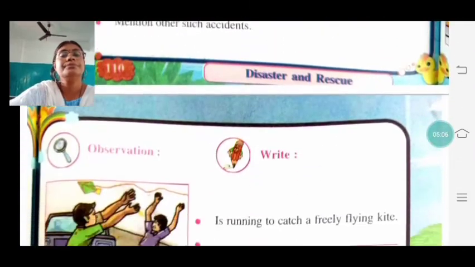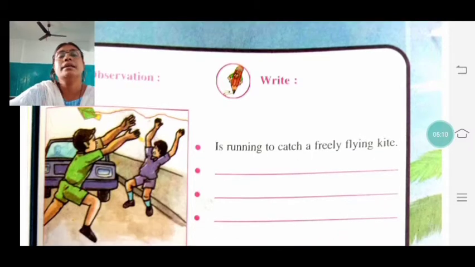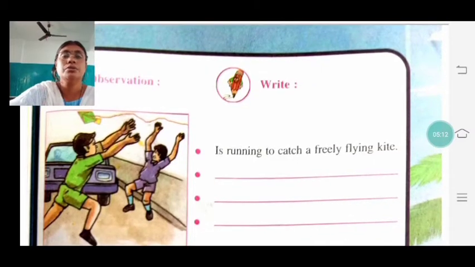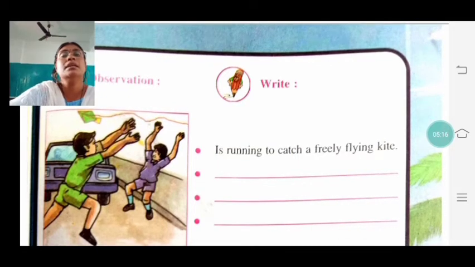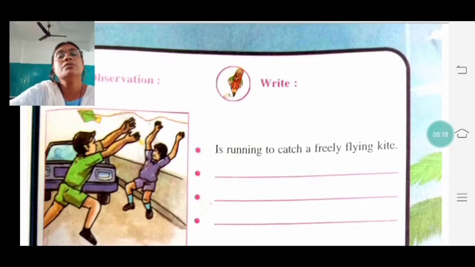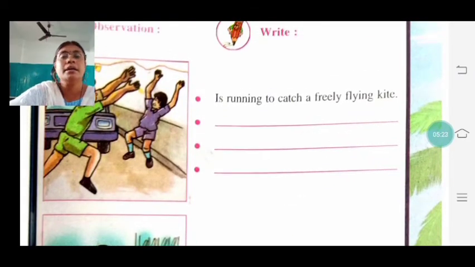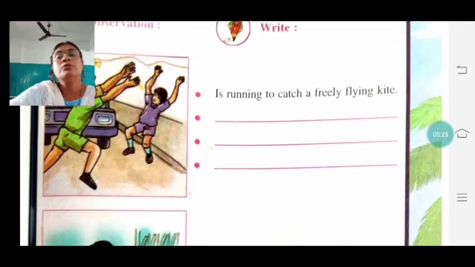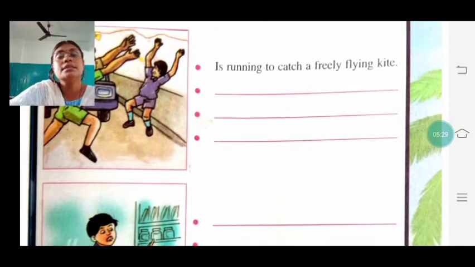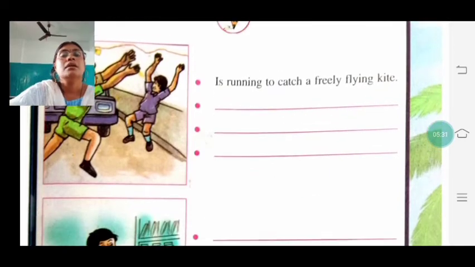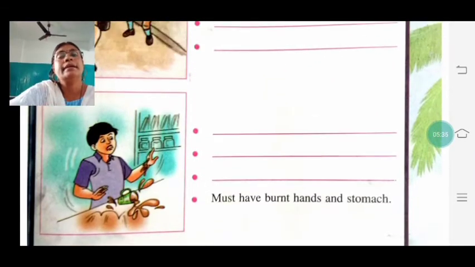Clear? Now see observation. Running to catch a freely flying kite. So during Uttarayan time, so many of you must have done this. कि कोई भी पतंग दिख लिया ऊपर उड़ रहा है तो you just run behind that kite. ये नहीं देखेंगे गाड़ी आ रहा है, बाइक आ रहा है और उनको अब तुम लोगों को चोट लग सकता है. वो गाड़ी जब तक ब्रेक लगाएगा तब तक तुमको लग सकता है. So this type of thing regularly happens in our areas. Clear? Now must be burned hand and stomach.